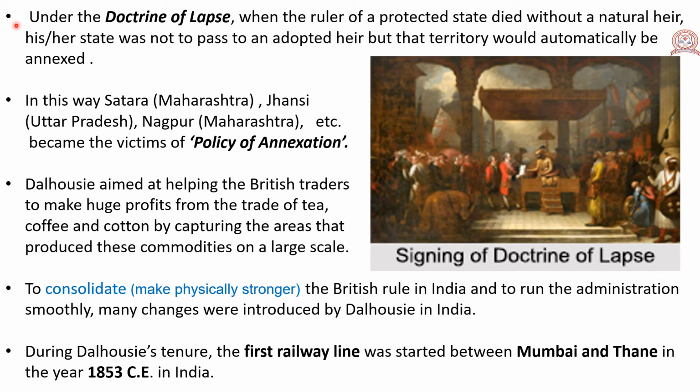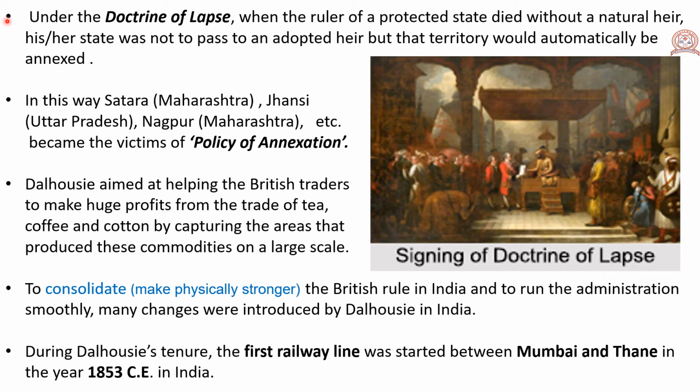Under the doctrine of lapse, when the ruler of a protected state died without a natural heir, his or her state was not to pass to an adopted heir, but that territory would automatically be annexed by the British.